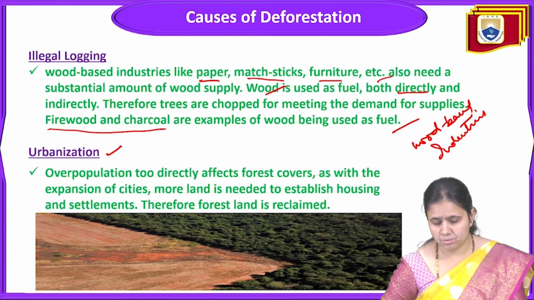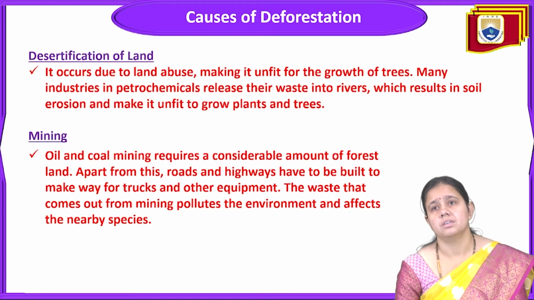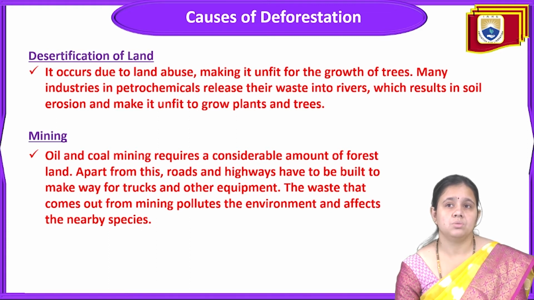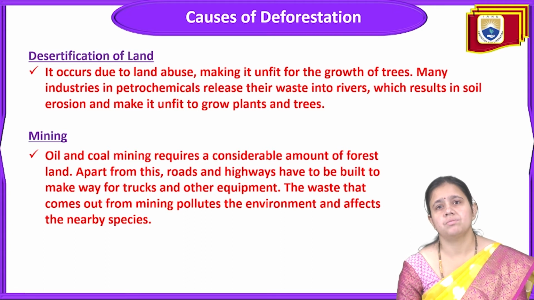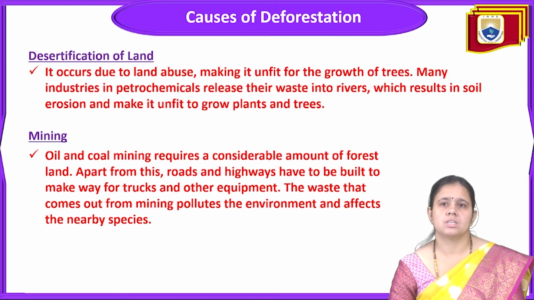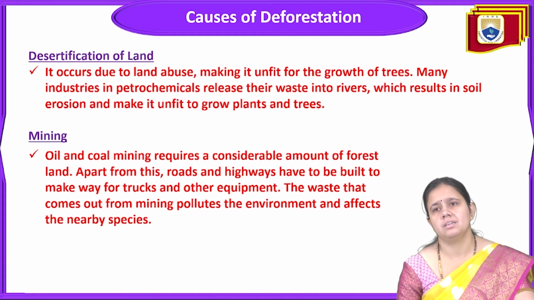Now we come to the next reason for deforestation: desertification of land. Desertification occurs on land, making it unfit for the growth of trees or for agriculture. Many petrochemical industries release their waste into rivers, which results in soil erosion and makes the land unfit to grow plants and trees.